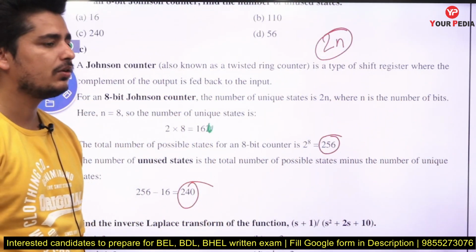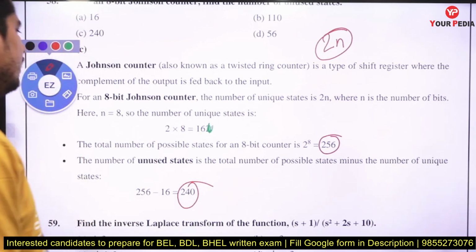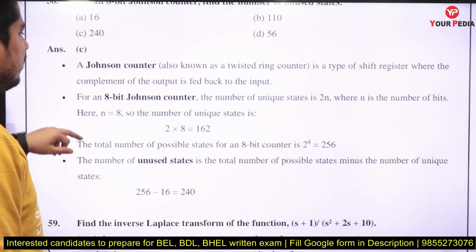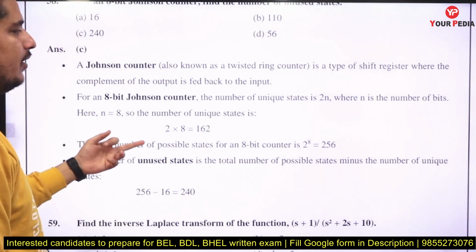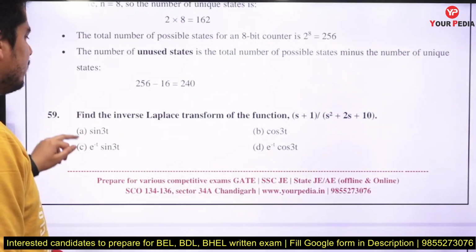If you have a ring counter, in that ring counter the used states are n, the number of bits, right? And unused states are what? In case of a ring counter, that is 2 raised to power n minus n, and in case of a Johnson counter, that will be 2 raised to power n minus 2n.